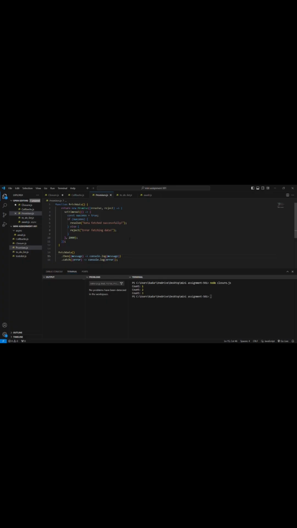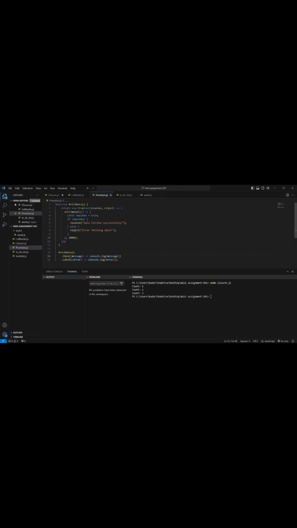Now, what are promises in JavaScript? A promise is a special JavaScript object that represents the eventual completion of an asynchronous operation and its resulting value. Promises allow the developer to write cleaner, more organized code for asynchronous tasks such as fetching data from a server or performing time-based operations.